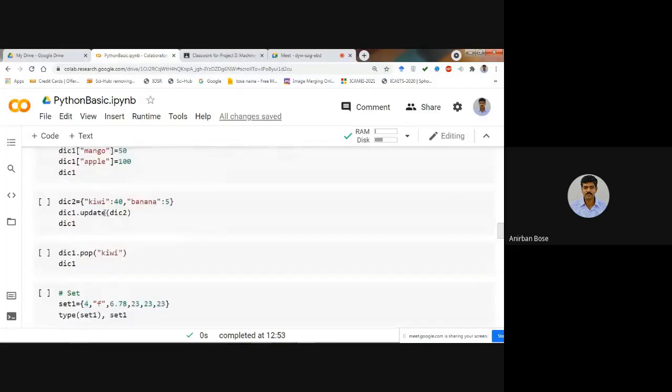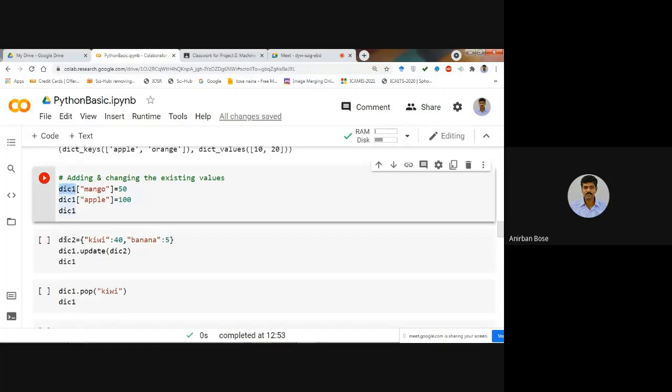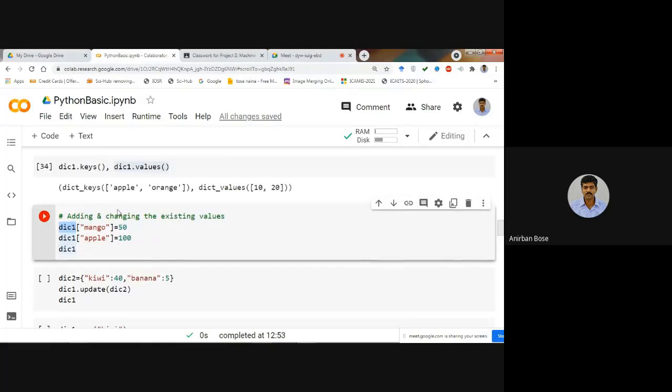Now see, if we want to add or change the same dictionary, it is also mutable. So you can change, add, or remove. Here in dictionary 1, suppose you want to add another key value pair.